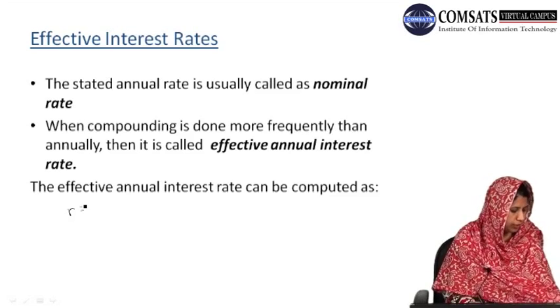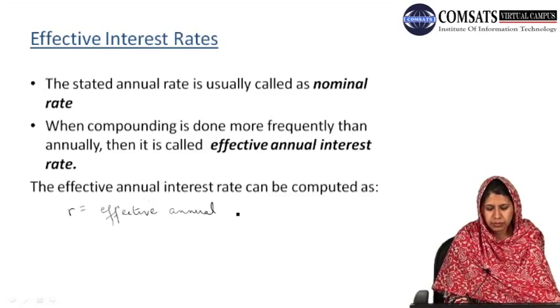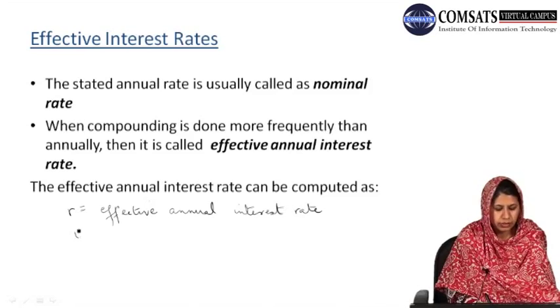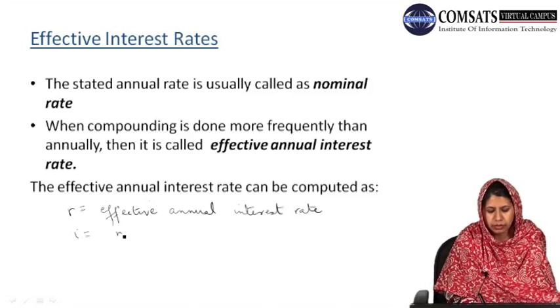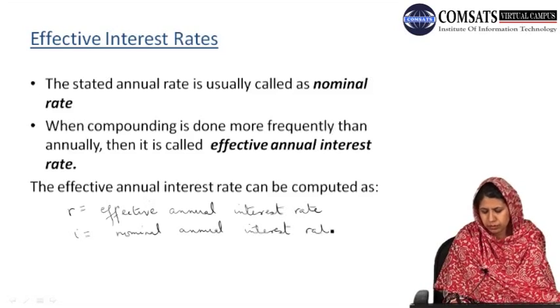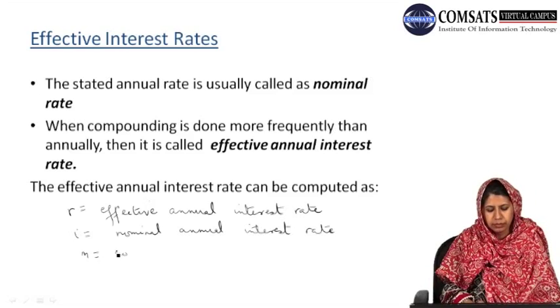If small r denotes the effective annual interest rate, and I denotes the nominal annual interest rate, and M is the number of compounding periods per year.